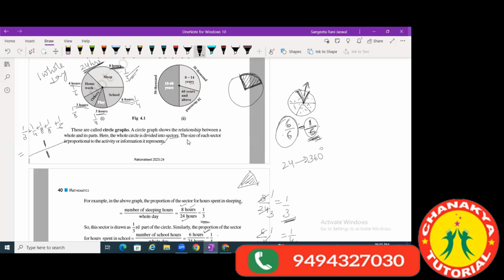Everyone, please do that. 1 by 1 means you must be getting the whole complete circle. Ma'am, could you repeat the question again? I'm saying just add all these fractions and see what you get. Yes, ma'am, 1 by 1. Yes, everyone did.